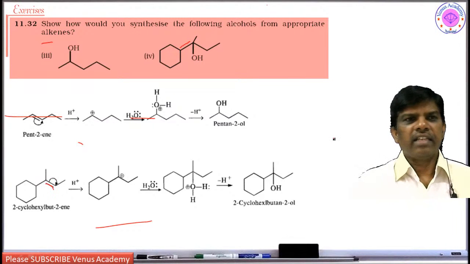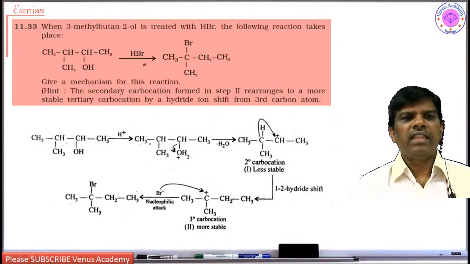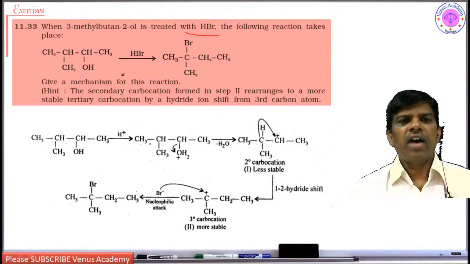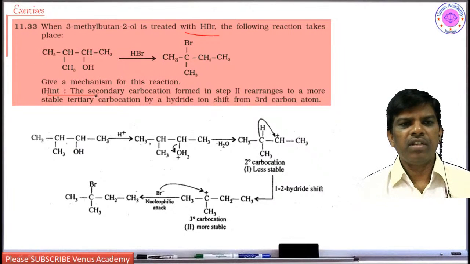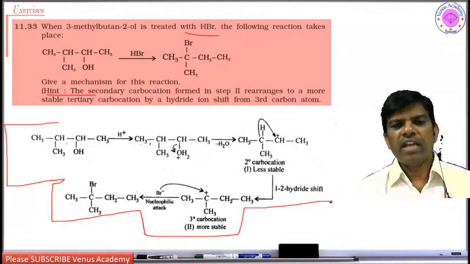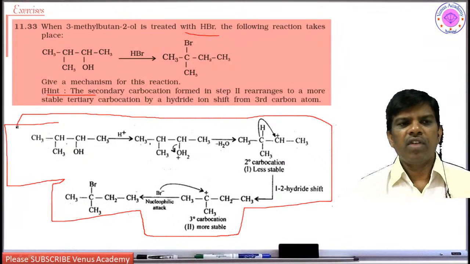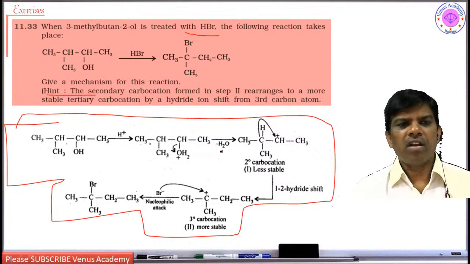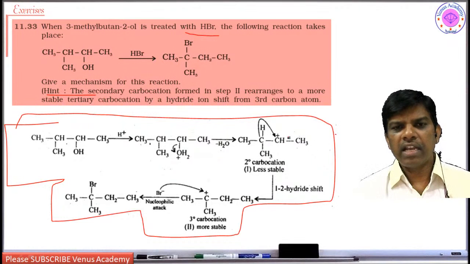Next, when 3-methyl butanol is treated with HBr, the following reaction takes place. So why and how? It is very simple, students. This rearrangement is very, very important and it has been asked in JEE Mains 2019 also. The first step is that the alcohol undergoes dehydration to give a carbocation. In this case it is a secondary carbocation.